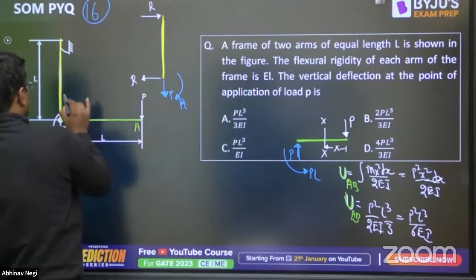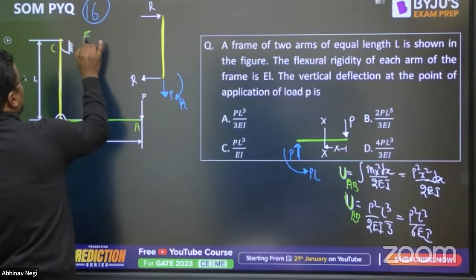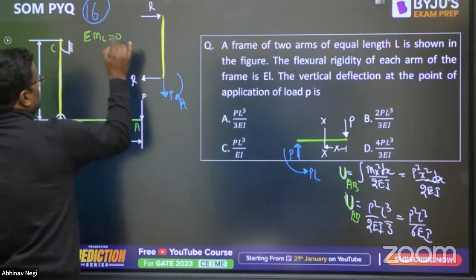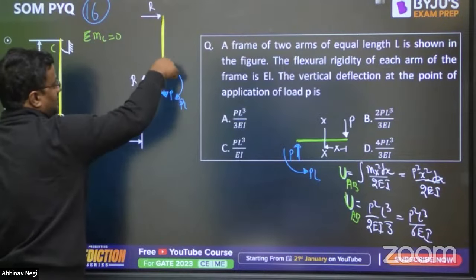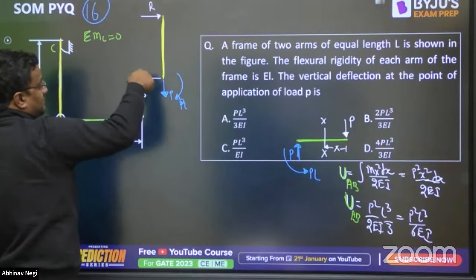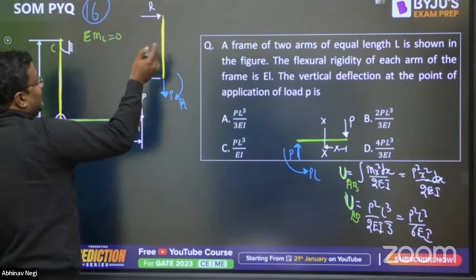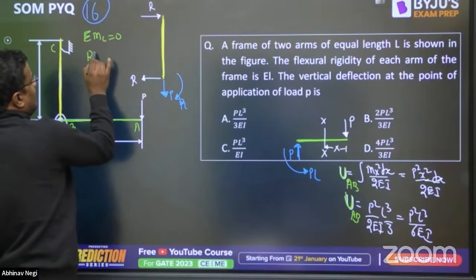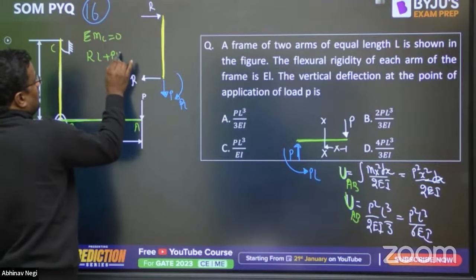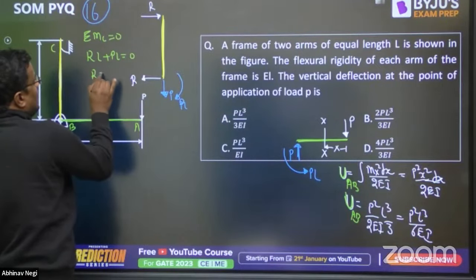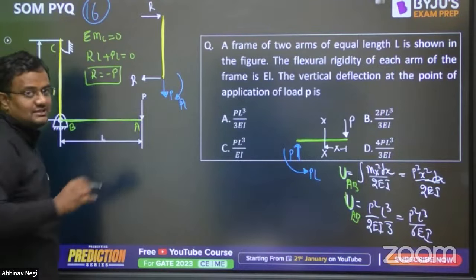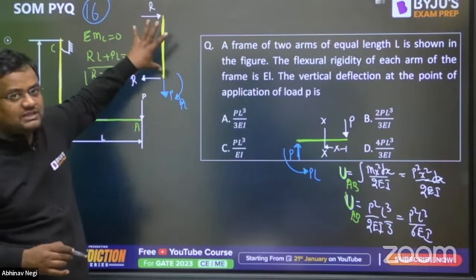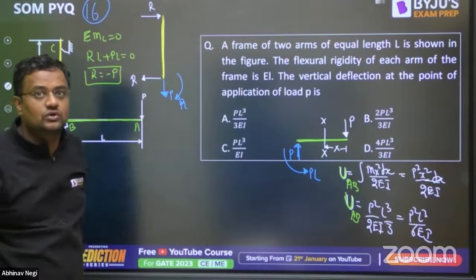Now this is C. So summation of moment about C is equal to 0. This P is passing from there, so 0. This R is also passing from there. This is PL, so this R has to be opposite to make it balance. So R into L plus PL, both are clockwise, so it is 0. So R is equal to minus P. That means these directions will be reversed, and both will be the same because summation Fx also has to be 0.